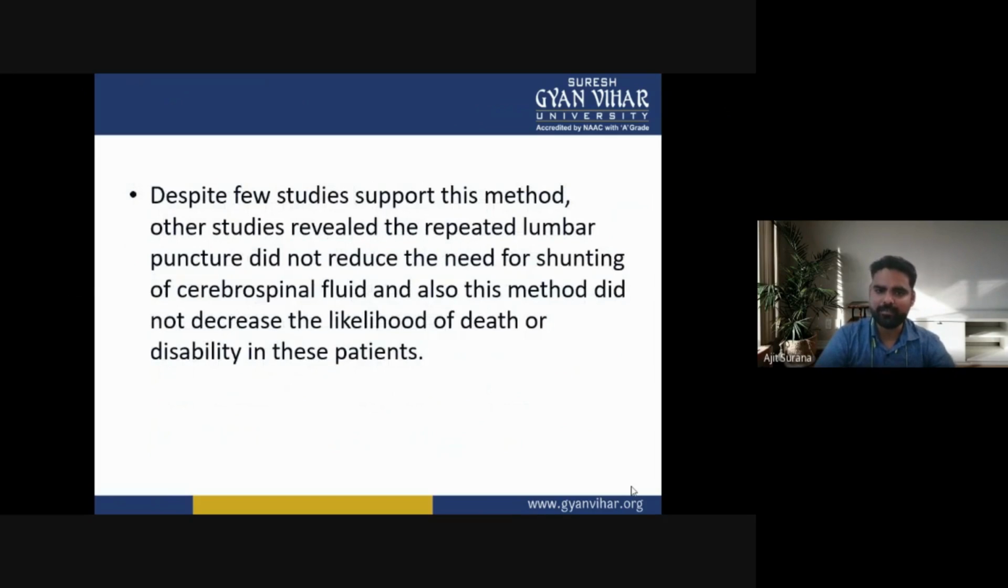Although a few studies support this method, other studies revealed that repeated lumbar puncture did not reduce the need for shunting of cerebrospinal fluid, and this method also did not decrease the likelihood of death or disability in these patients.